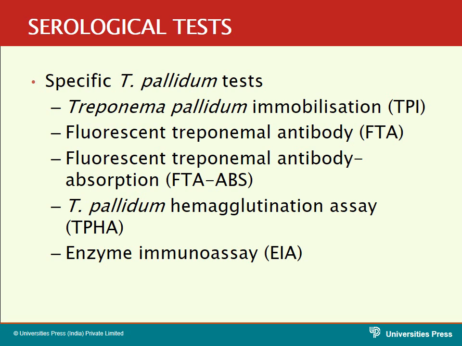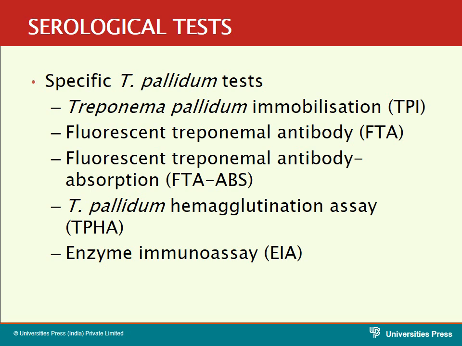So that is why the name was given as Treponema pallidum immobilization test. That means the motility of the treponemal organisms is inhibited when the appropriate antibodies are present in the patient's blood. That is syphilis. If the patient is suffering from syphilis, the antibodies will immobilize the Treponema pallidum organisms. So that is the Treponema pallidum immobilization test.